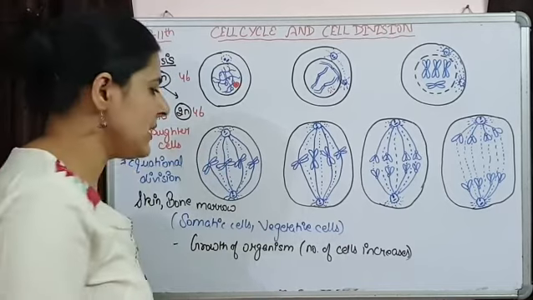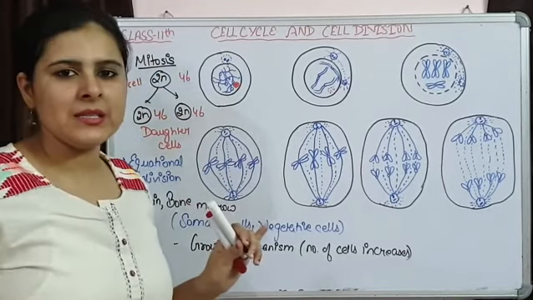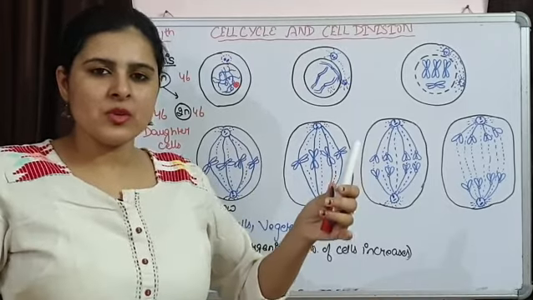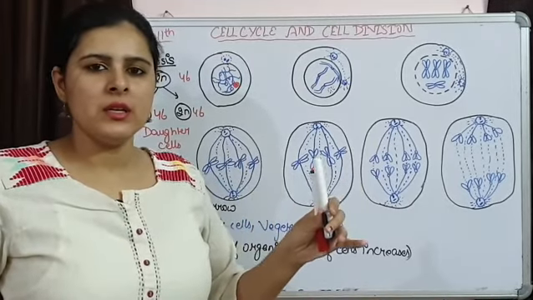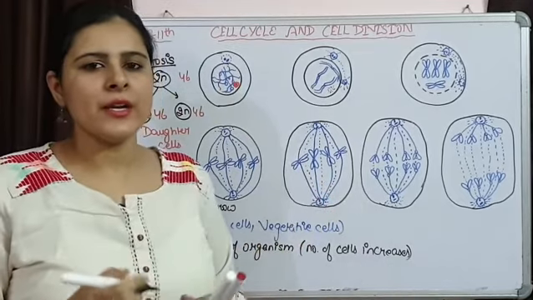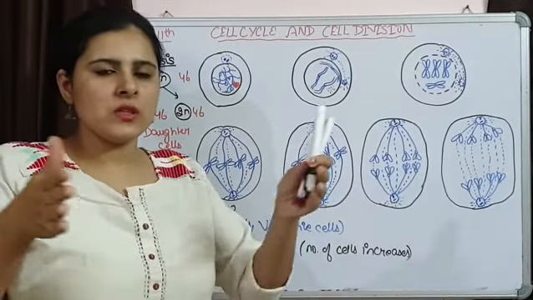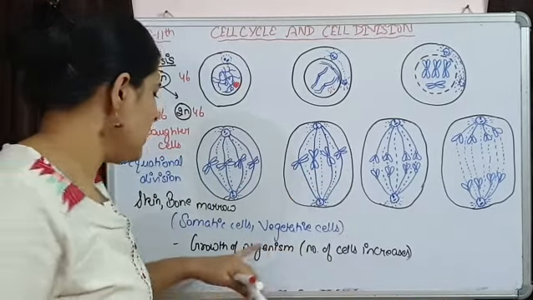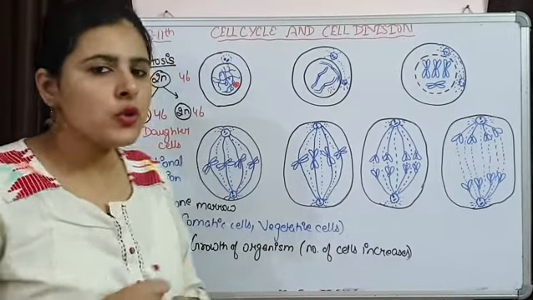Like in plants we can say meristematic cells, then intercalary meristem, lateral meristem is also present. So all of this mitotic division is taking place, that is responsible for increasing height of the plant, and also it is responsible for increase in width of the plant. So it is responsible for growth of organism.